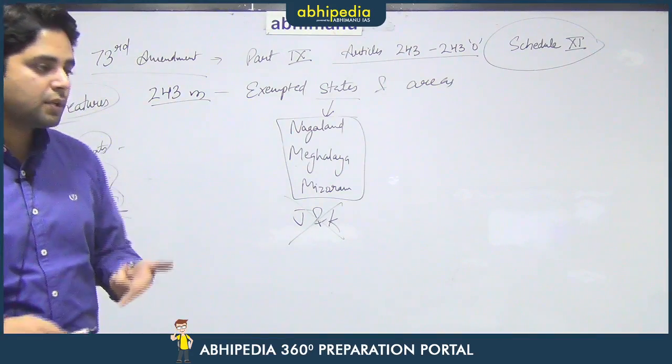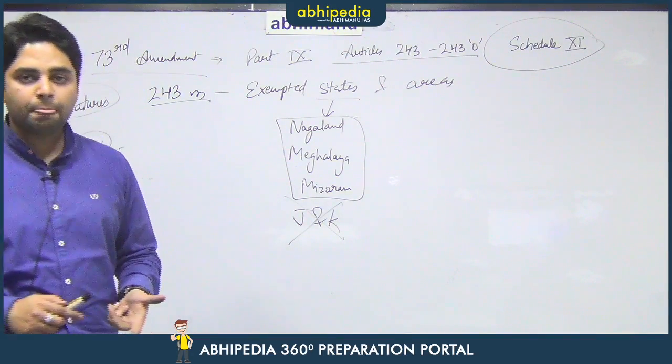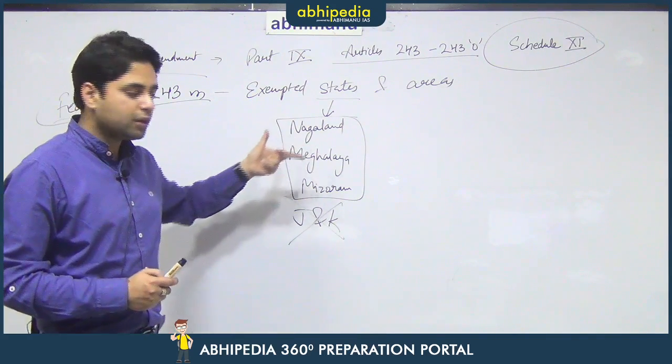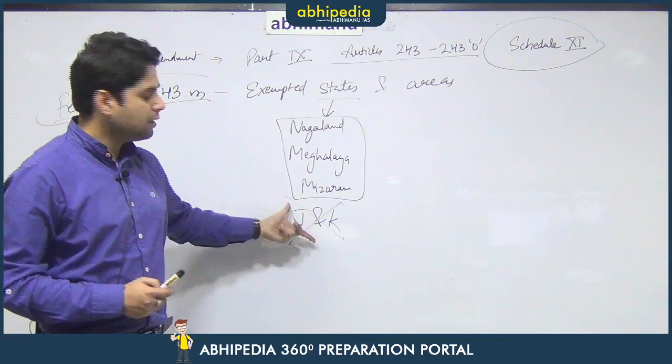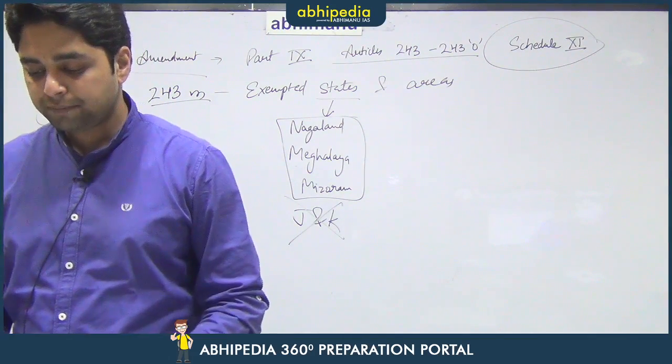So, all these reasons were given by the Union Home Minister, but now that Jammu and Kashmir is no longer a state, it is a union territory. That means the President by an order can extend the 73rd Amendment to the union territory of Jammu and Kashmir, and that he has already done.